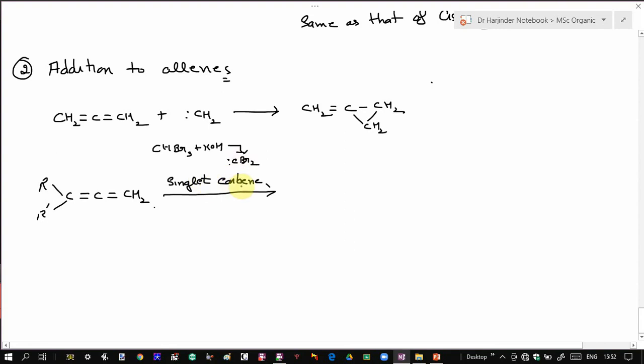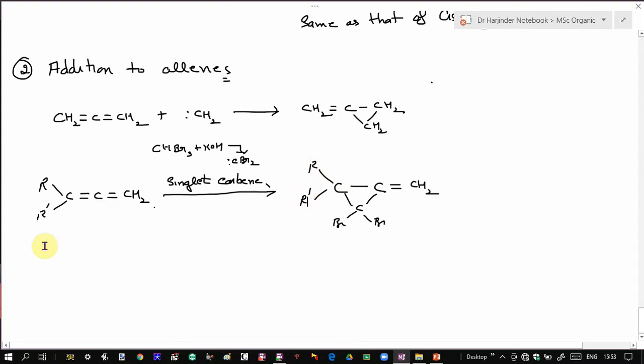So singlet carbene undergoes addition to the more substituted double bond. So this will result in formation of the more substituted cyclopropane derivative, like this.